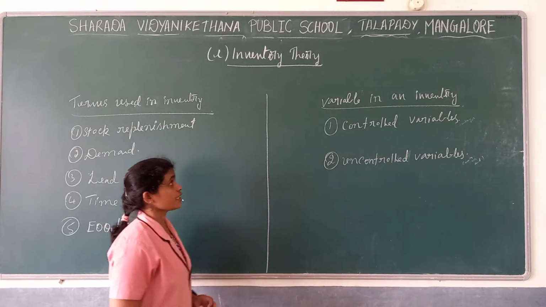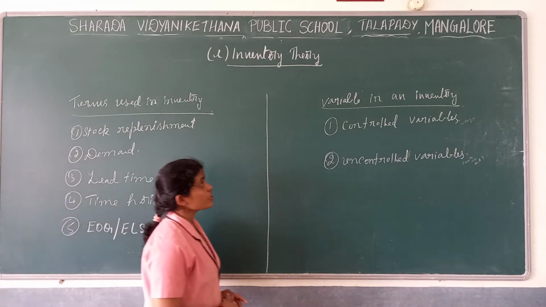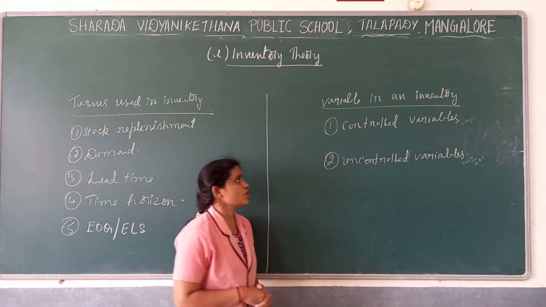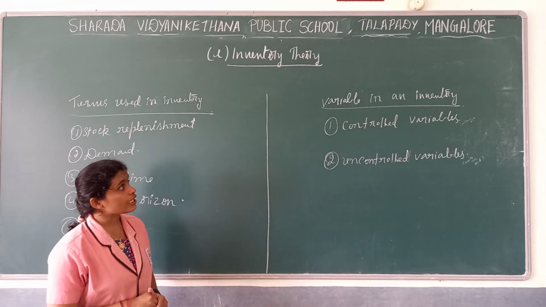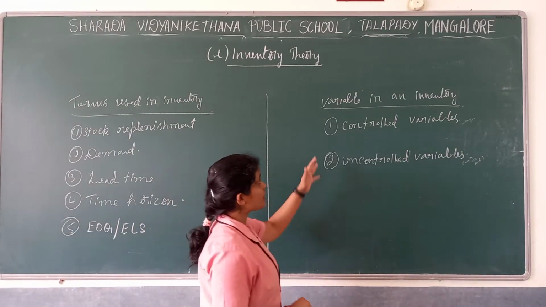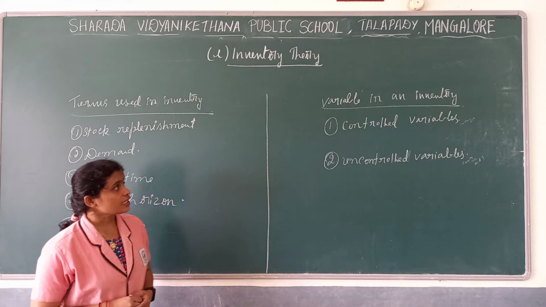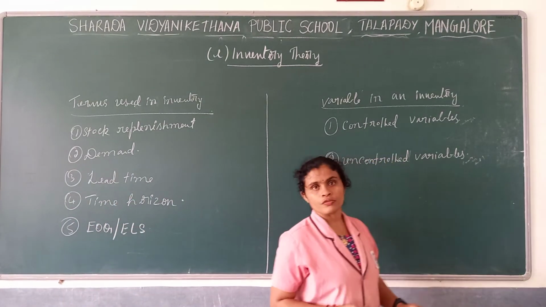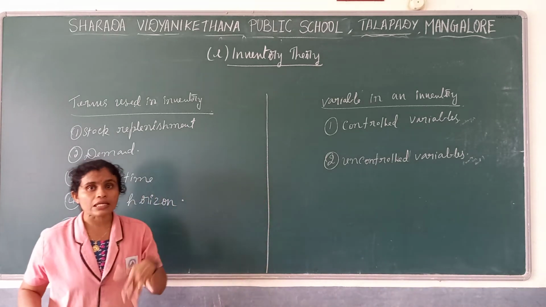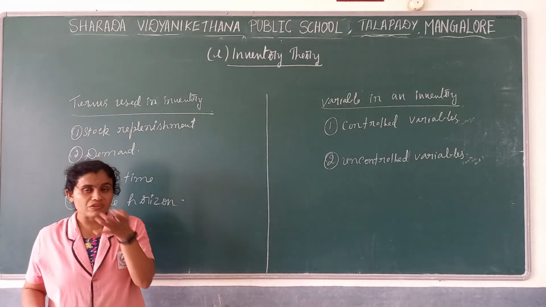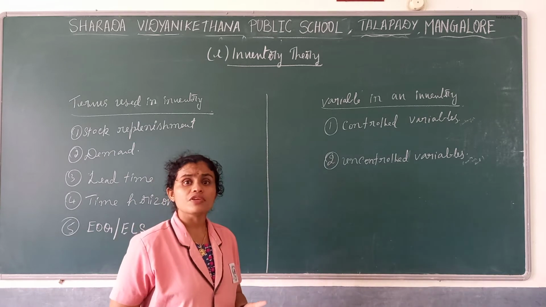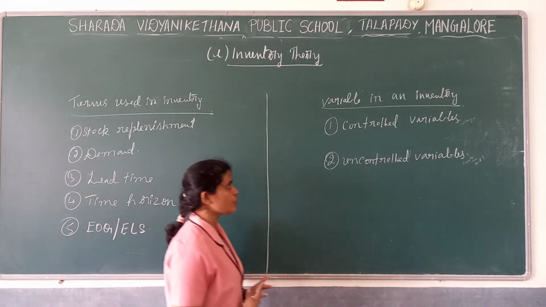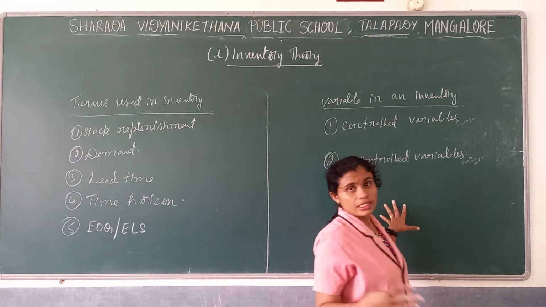Now we'll see two topics. One is variables in an inventory and the other is some of the terms which we use in this chapter. In case of variables, there are two kinds, controlled variables and uncontrolled variables. What are controlled variables? The variables which those who maintain the inventory can control.